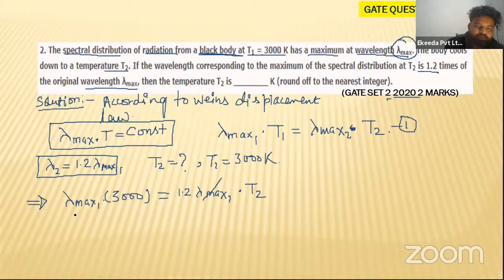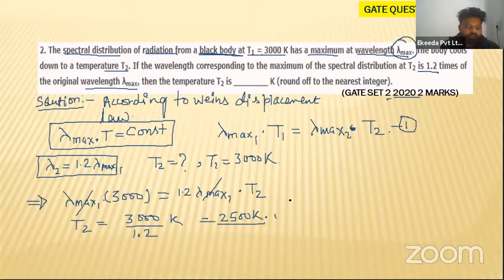So lambda max 1 and lambda max 1 will cancel. What will you be left with? Only 3000 Kelvin divided by 1.2. So this value will become 2500 Kelvin, my dear students.